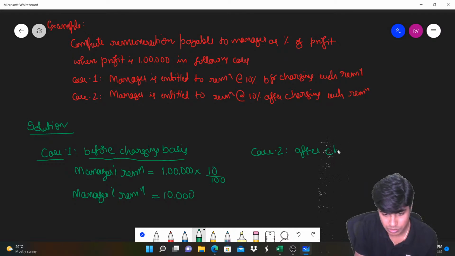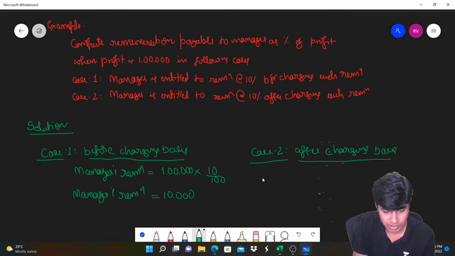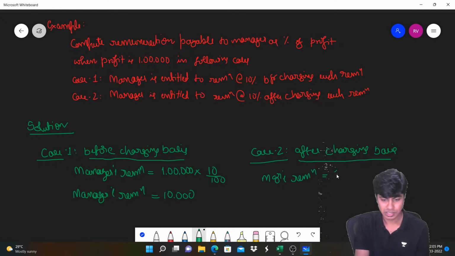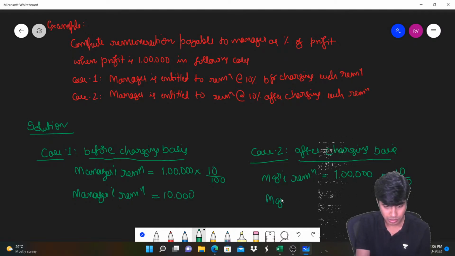Now let me go to case 2, which is the after charging basis. Here, manager's remuneration is 1 lakh multiplied by 10 by 110.